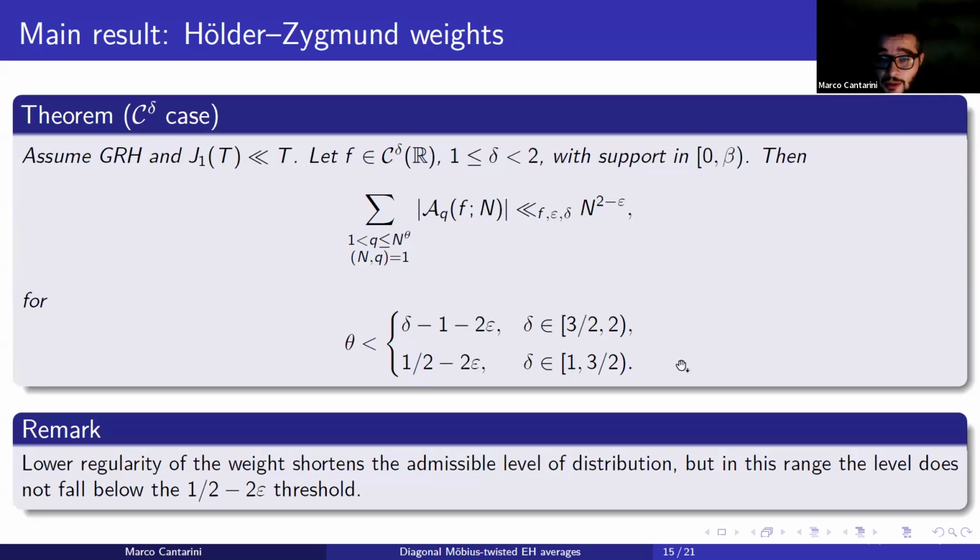And note that if delta is near to 2, we have essentially the best possible level for theta. And if delta runs from 1 and 3 over 2, we have this uniform upper bound. This happens because in the second case, in order to obtain a non-trivial estimate for the weighted average, we need to change the proof, change the main strategies. But it is interesting to observe that the level of theta does not fall below the 1/2 threshold.